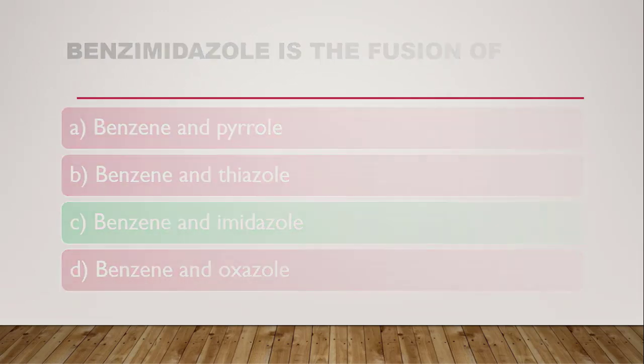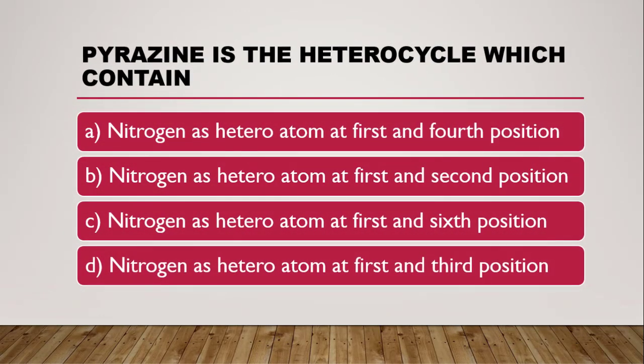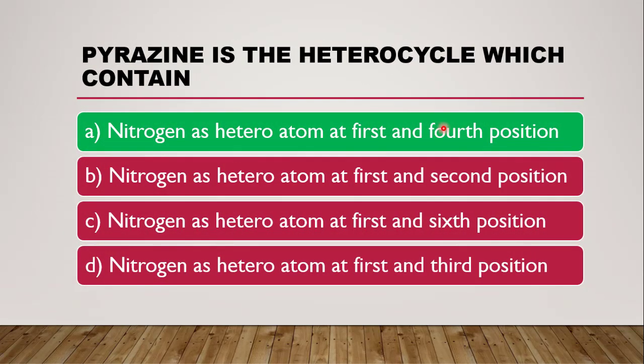Next question is, pyrazine is the heterocycle which contains, as we all know, we have studied it in the 6-membered heterocycles. Pyrazine has nitrogen at first and fourth position. So the correct answer is A, nitrogen at first and fourth position.